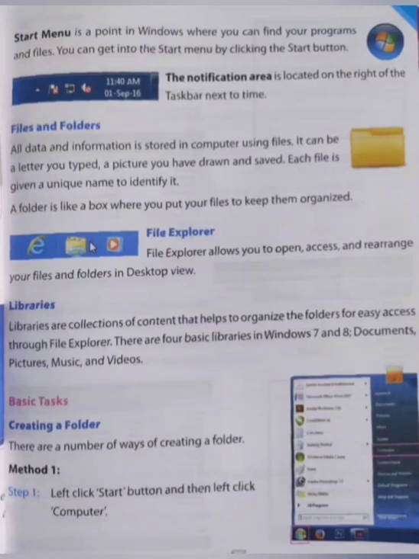Next we will see the libraries. Libraries are collections of content that help to organize folders for easy access through File Explorer.